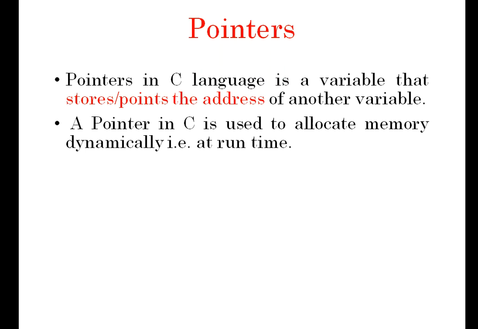For example, if we are giving int a of 5, that is static memory allocation, which means we are reserving memory for 5 elements. You can't increase or reduce it. A better example is a character array. If we declare char name of 20, I can store 20 characters in the variable called name. The 20 characters include 19 plus 1, because 19 are actual input and 1 is for the null character.